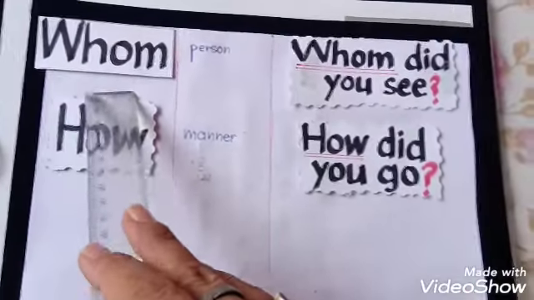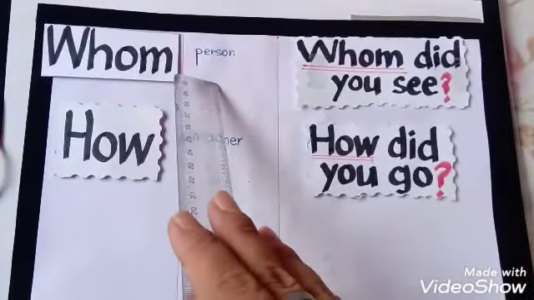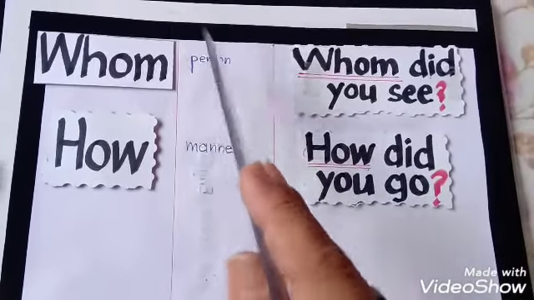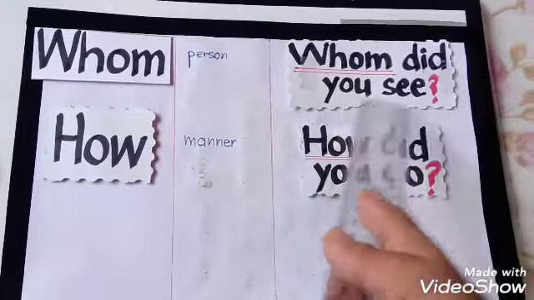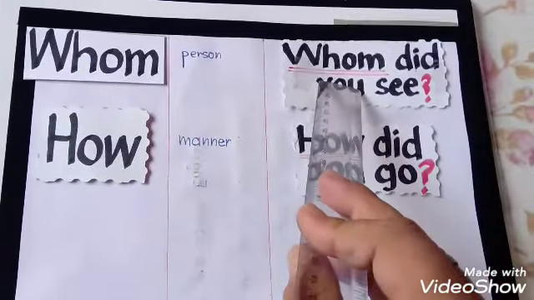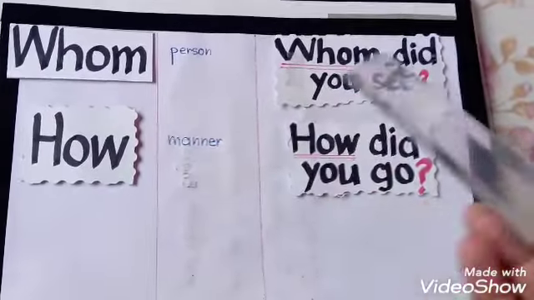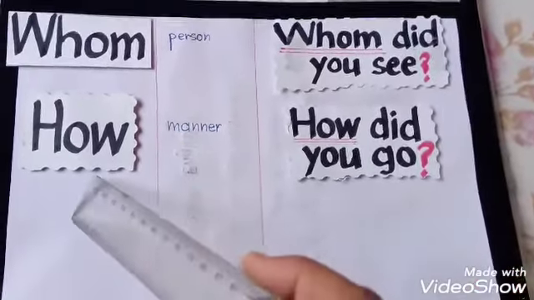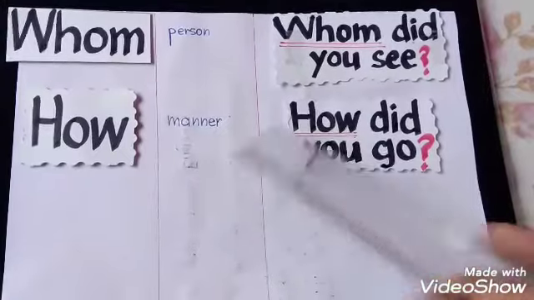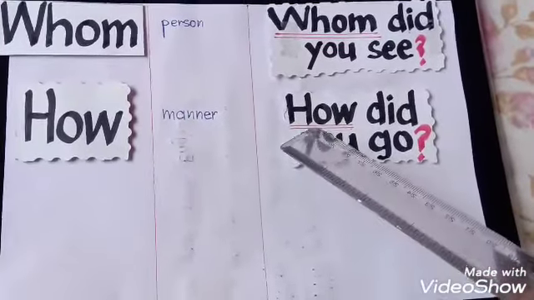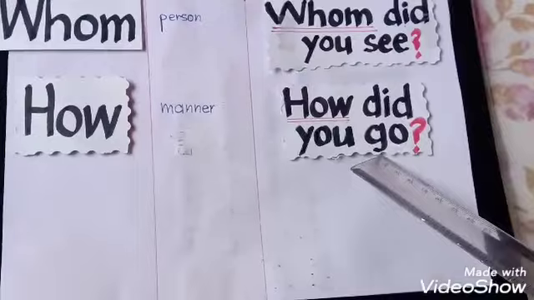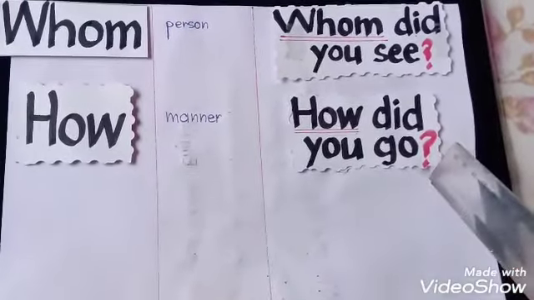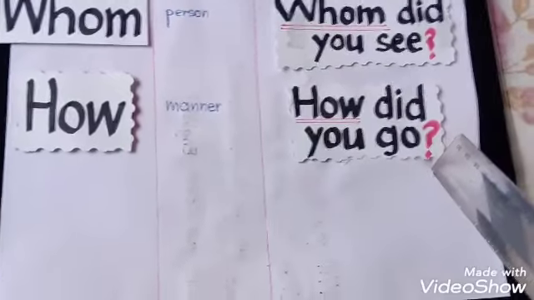The next WH question word is whom. Whom talks about person. Whom did you see? Whom is telling which person you saw. So whom did you see? Question mark. Then how talks about manner. How did you go? How did you study? Or talks about manner, the way of doing. Then we add a question mark at the end of this question.